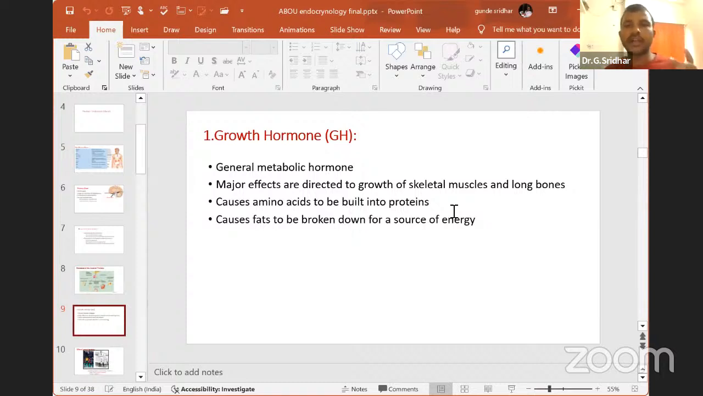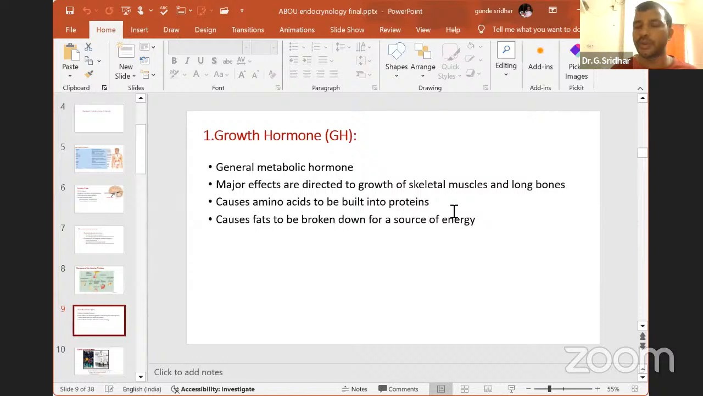Major effects are directed at the growth of skeletal muscles as well as long bones. When you find a change in the size of our body with respect to age, there is a change in bone density and muscle density. This muscle density and bone density at the age of growth are mainly dependent on growth hormone. It causes amino acid building in the body. When amino acids are built up, they obviously reach the protein stage, and protein is the building block of our body. You can call it general physiology.